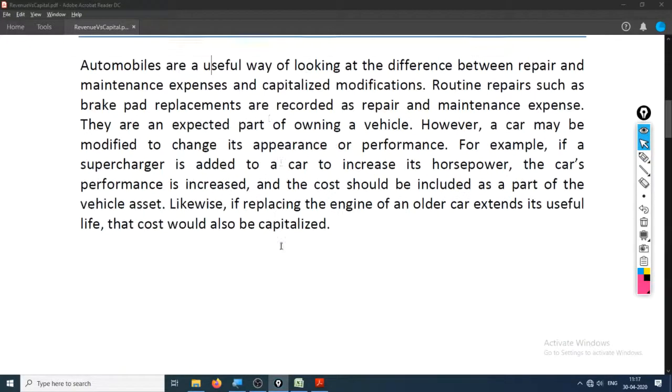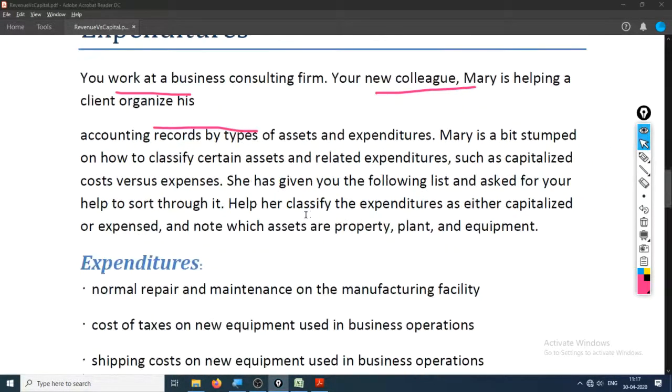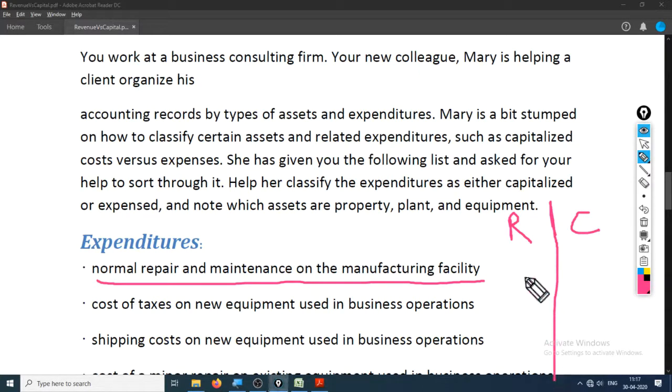Now let's check out some examples on our own, that is right here, classifying related expenditure. Let's see if we can crack them. Normal repair and maintenance on the manufacturing facility. So is it revenue or is it capital?